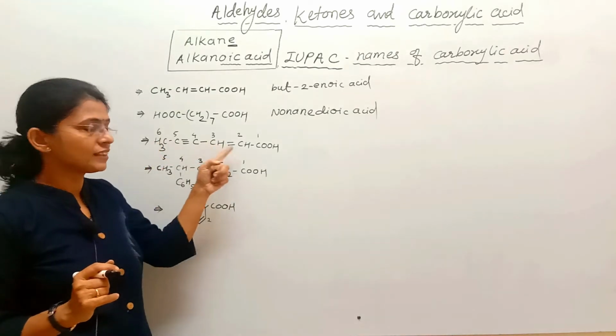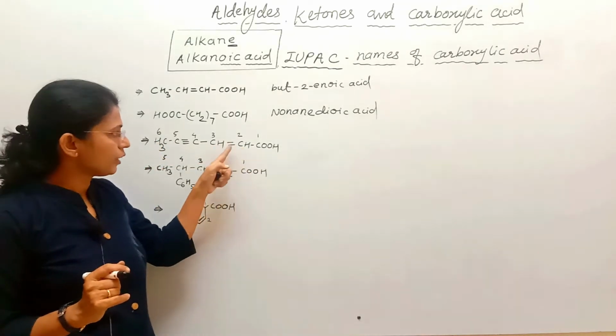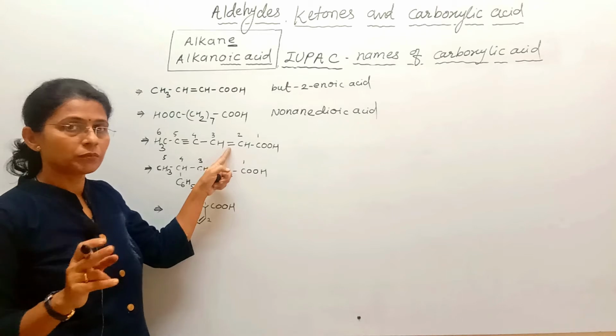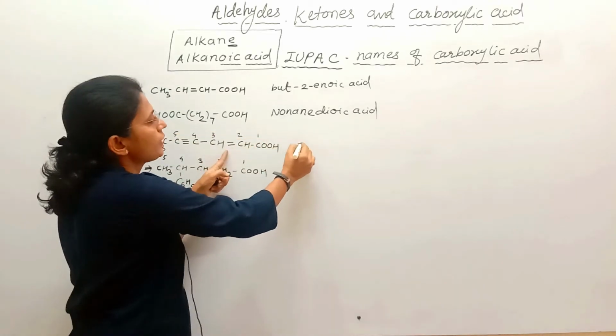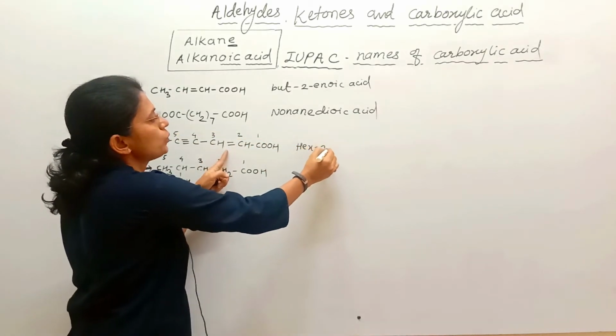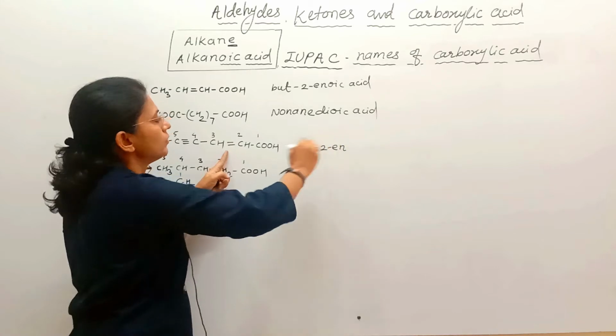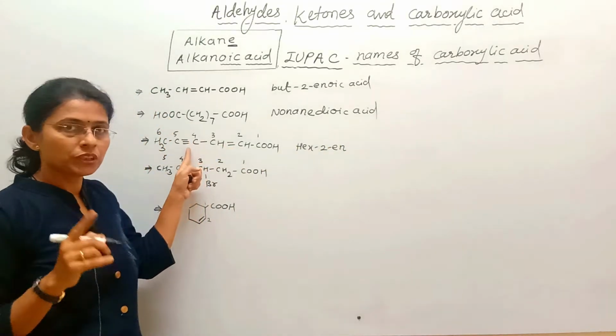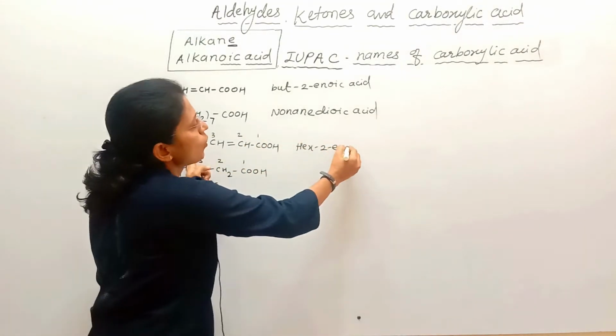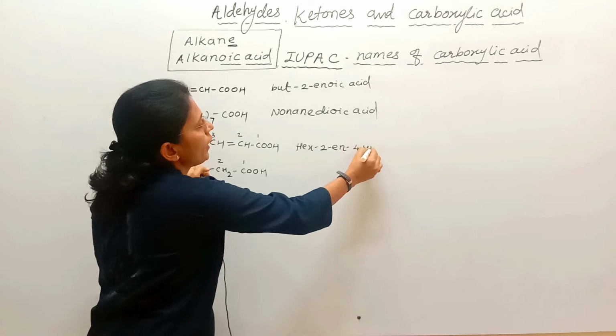See here, total carbons are 6. That's why hexane. At second position there is a double bond, so hex-2-en. At 4 position there is a triple bond, so 4-yn.